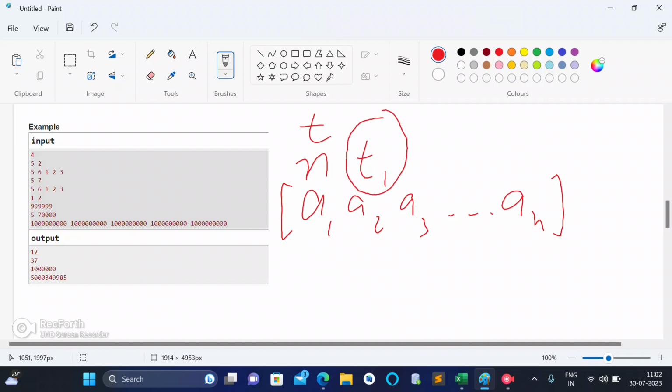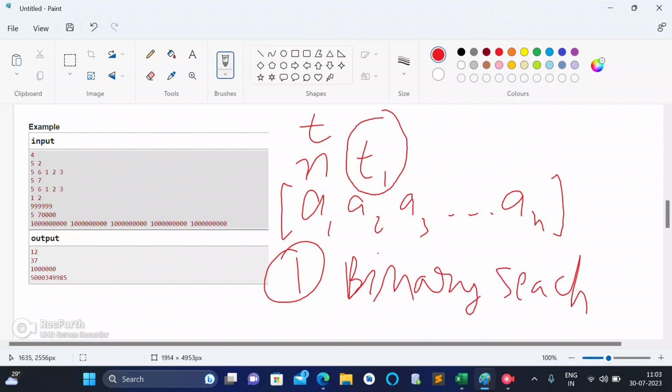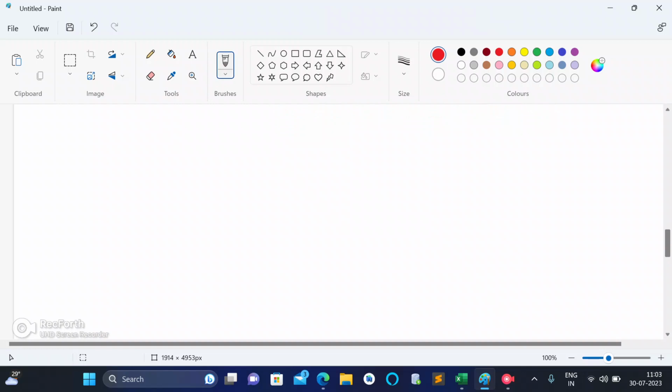Now in the given time T1, I have to tell the maximum number of mushrooms I can eat. So the first concept which came to our mind is binary search. Or the second concept which can come to our mind is simple maths. We will not apply the concept of binary search here. We will apply the concept of simple maths.